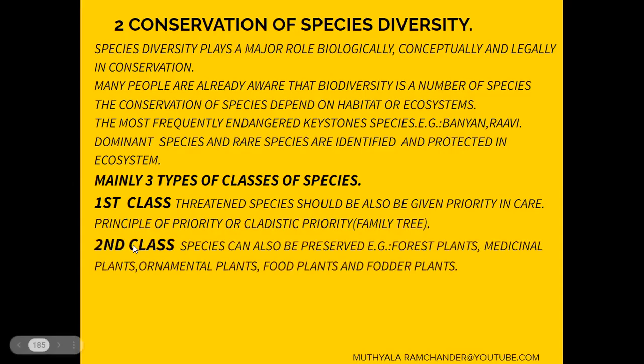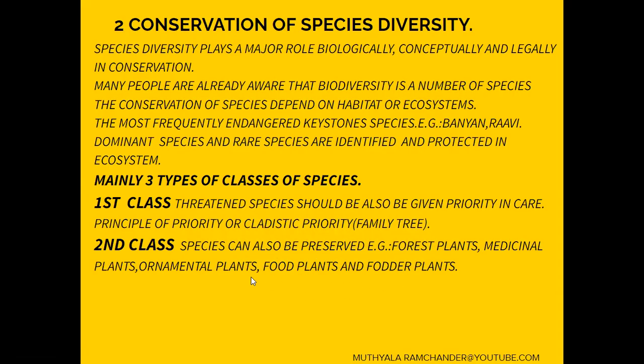The second class is species that can be preserved. For example, forest plants, medicinal plants, ornamental plants, food plants, and fodder plants.